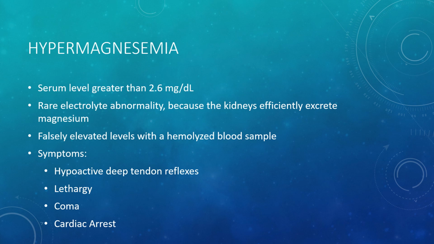We may also see high magnesium levels if the blood we sent to the lab has hemolyzed or clotted before the blood was analyzed. The symptoms of hypermagnesemia include hypoactive deep tendon reflexes, nausea, vomiting, weakness, lethargy, drowsiness, muscle weakness, depressed respirations, EKG changes, dysrhythmias, coma, and cardiac arrest.